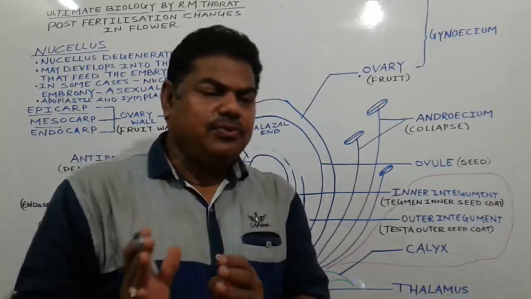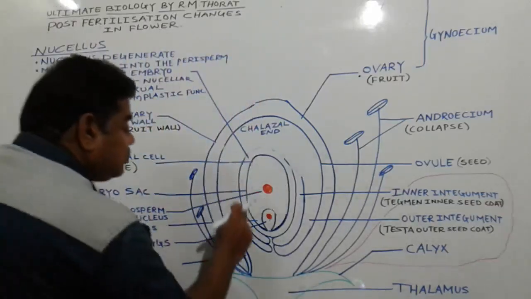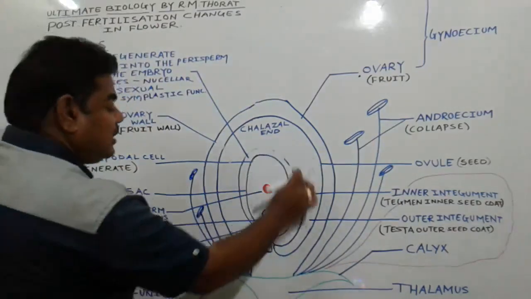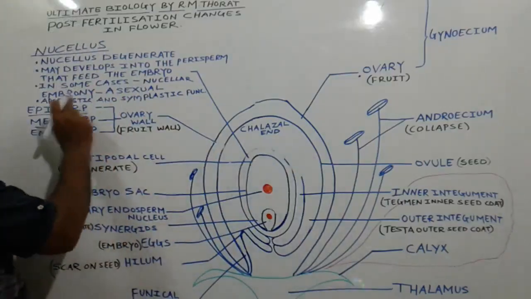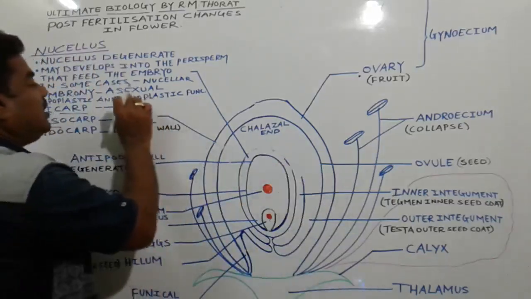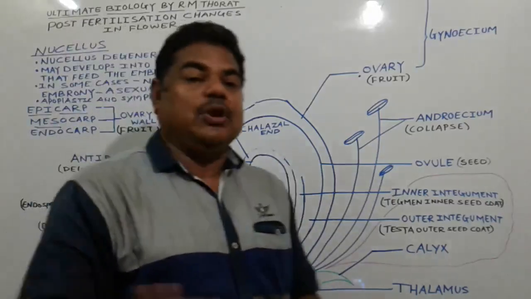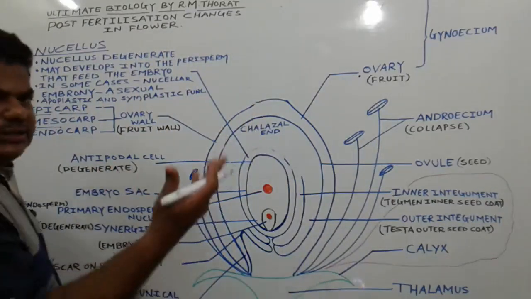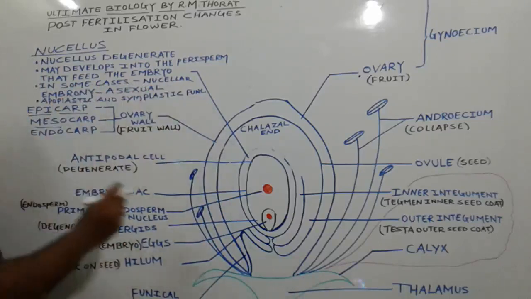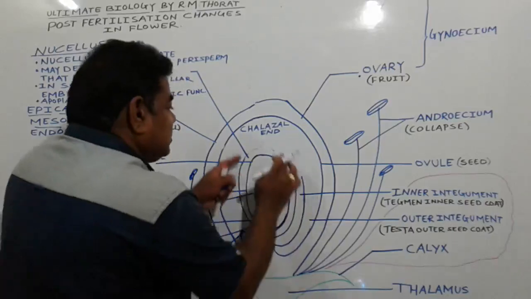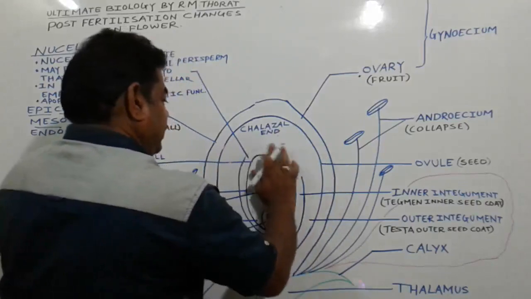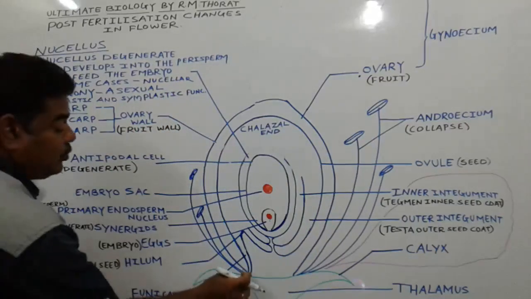In some cases, though very few, the nucellar tissue remains as it is after fertilization, and from this nucellar tissue nucellar embryony, or embryo formation, takes place by an asexual mode of reproduction. There are very few examples of nucellar embryony. Then this nucellar tissue towards the chalazal end fuses with the integumental tissue, and here is the funicle,